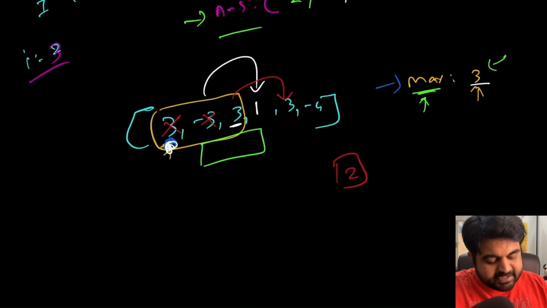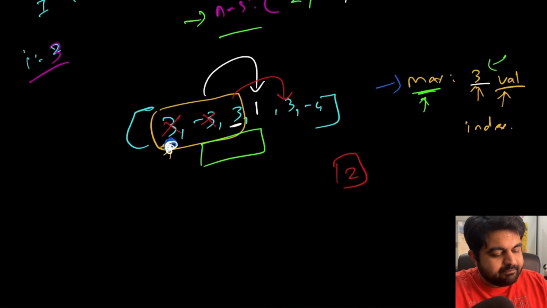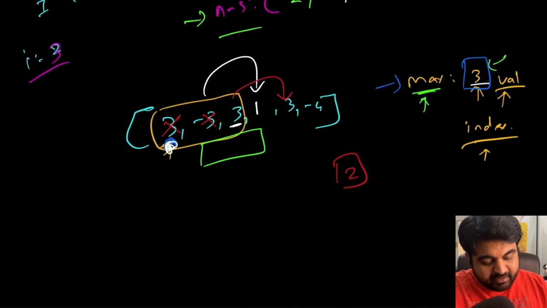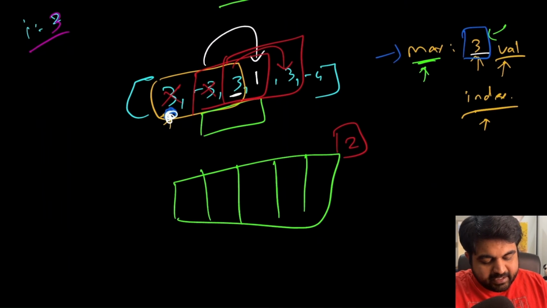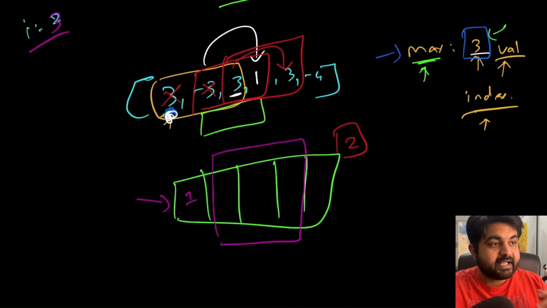But the problem is that, number 1, we are storing the value. That is an issue because we don't know what the index position is. That can be fixed by storing the index position. But the second issue is that we are too focused on just one character. Meanwhile, we should be focused on an entire window rather than just one character. The approach of this window is very simple and straightforward: at every given moment, whichever element entered the window first would be the first element to be kicked out of the window when we move to the next window.